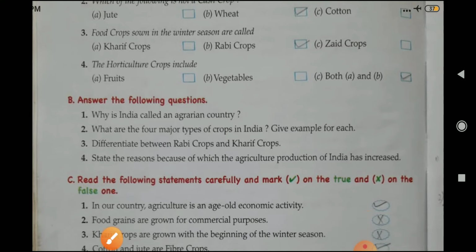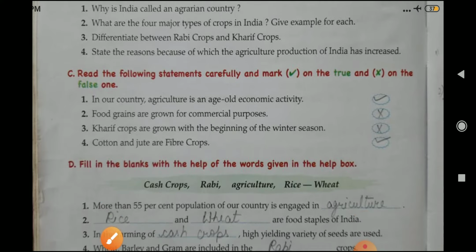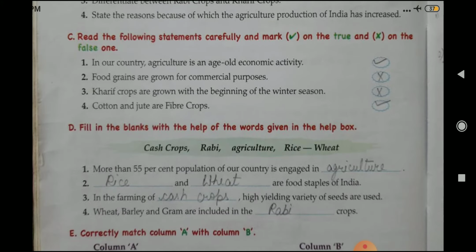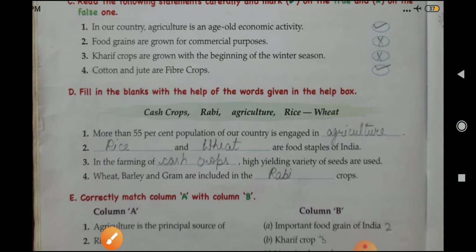Now exercise C, question number 1, match true or false. First one: in our country, agriculture is an age-old economic activity. Correct. Question number 2: food grains are grown for commercial purpose. Wrong. Third: kharif crops are grown with the beginning of the winter season. This is also wrong. And fourth one: cotton and jute are fiber crops. Correct.